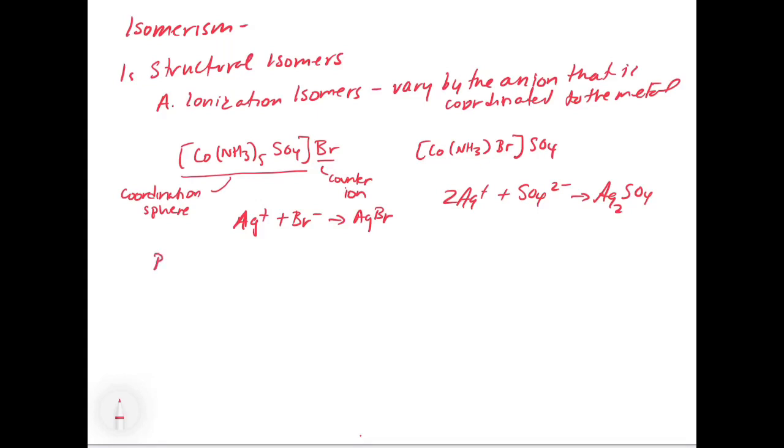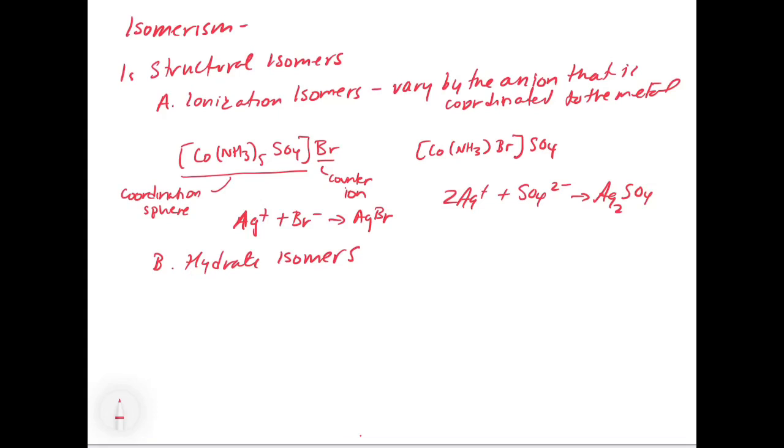Okay, so the second one we have is hydrate isomers. So if you guys remember back, we had this idea of a hydrate. So hydrates were compounds that had water, and the water is encapsulated in the crystal structure.